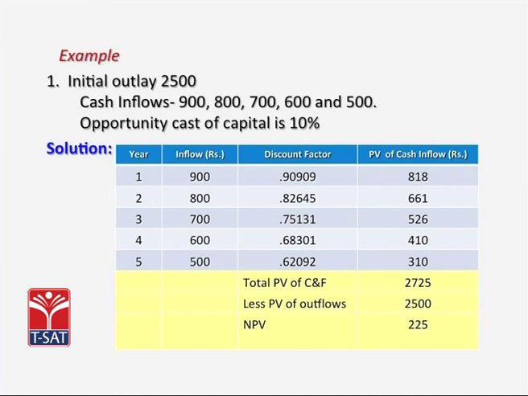of cash inflows. We now summate these present values of cash inflows, and we find that the total present value of the cash inflows is 2,725 rupees. When we deduct the present value of outflows of 2,500, we have an NPV of 225. Because this is more than 0, this project is acceptable.